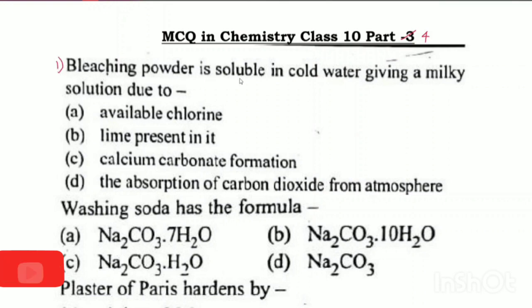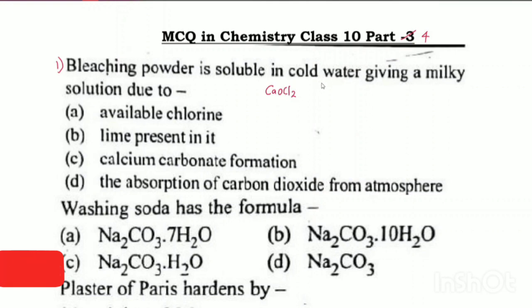Bleaching powder is soluble in cold water giving a milky solution due to available chlorine, lime present in it, calcium carbonate formation, absorption of carbon dioxide from atmosphere. We know that bleaching powder formula is calcium oxychloride.